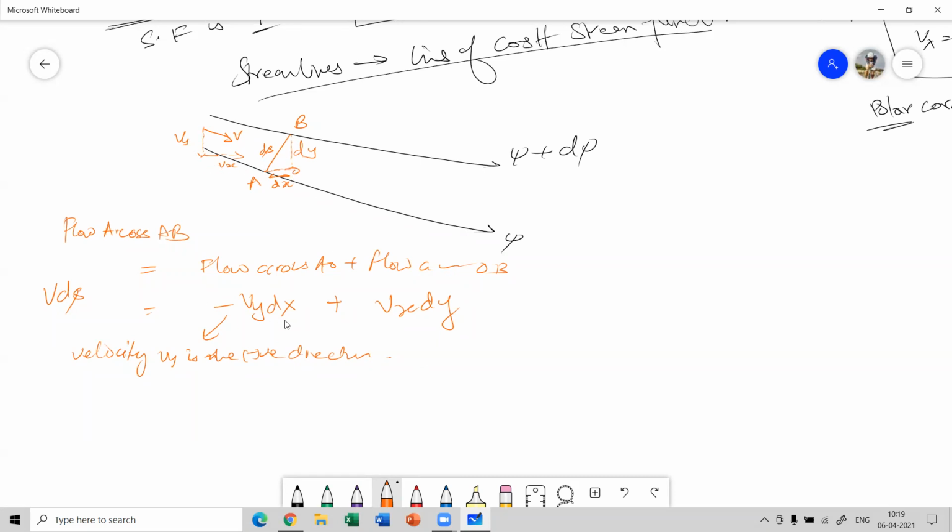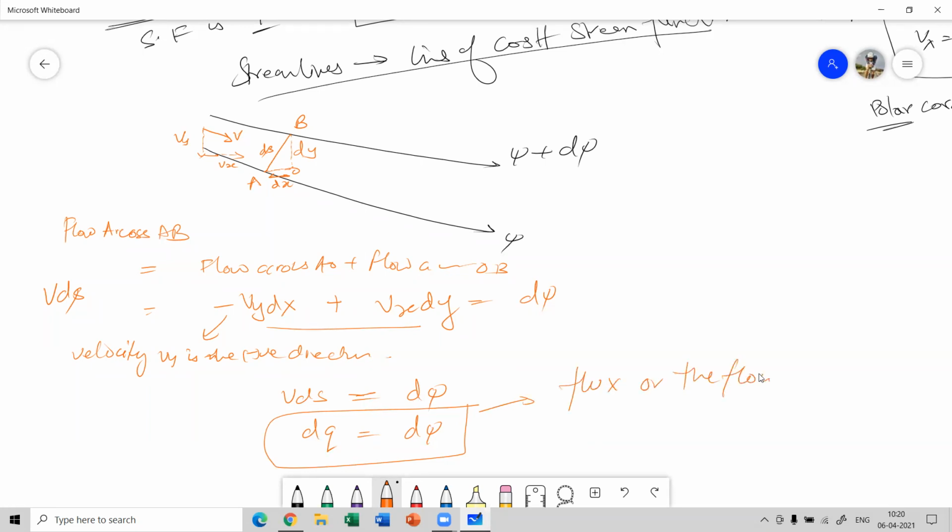So it's minus Vy dx plus Vx dy. And according to streamline, this is equal to d psi. So V ds is nothing but d psi, or velocity into the displacement ds is your volumetric flow rate d psi. So stream functions can also be defined as the flux or the flow rate of the fluid.